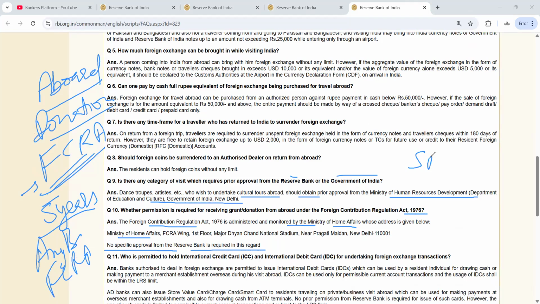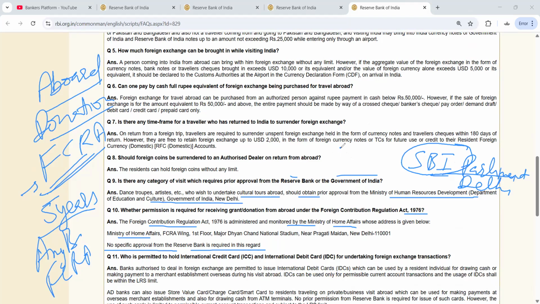Only SBI Parliament Street branch. Okay. SBI Parliament Street branch is there in Delhi. Only this branch can open the FCRA account. No other bank can open the FCRA account. But all over India, so many FCRA certificate holders are there.